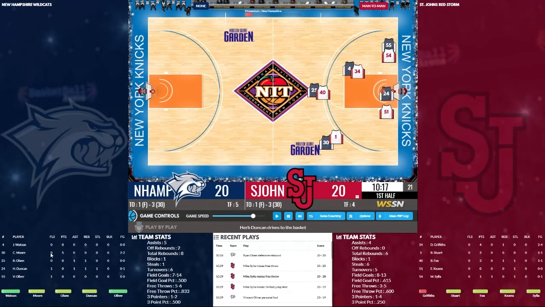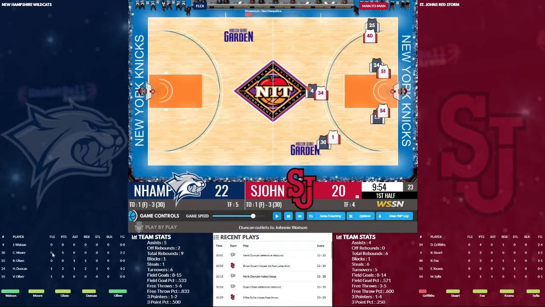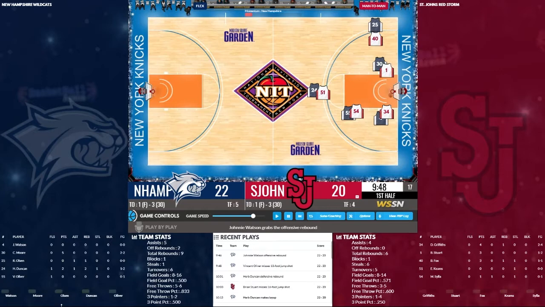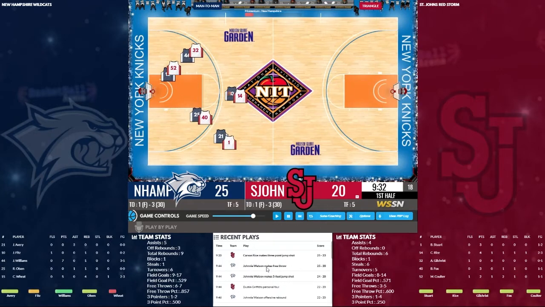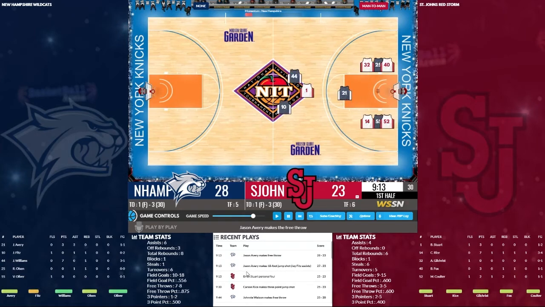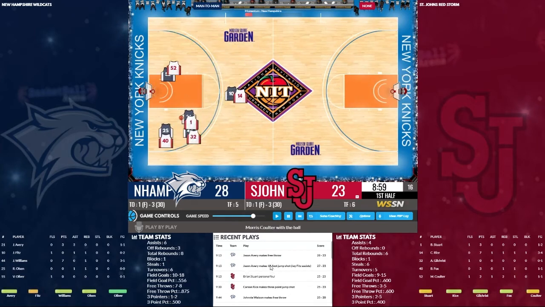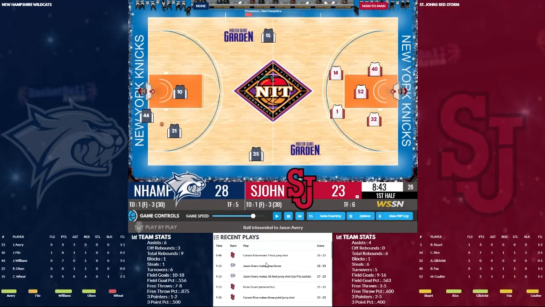All tied at 20. In the lane there, Herb Duncan goes up for 2. And I like this down at the bottom. It makes it a little bit easier. Johnny Watson gets an and one. We're up 5. They hit a 3-pointer down at the other end, though. We get an and one. Jason Avery with the jump shot. 28-23.